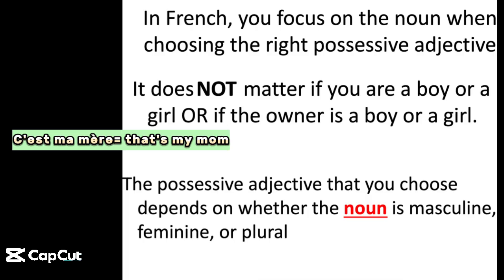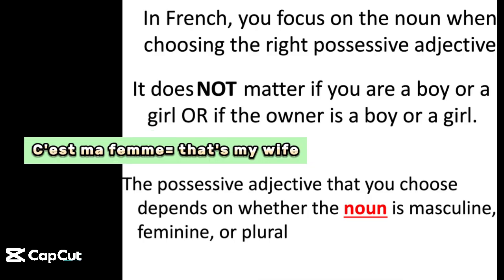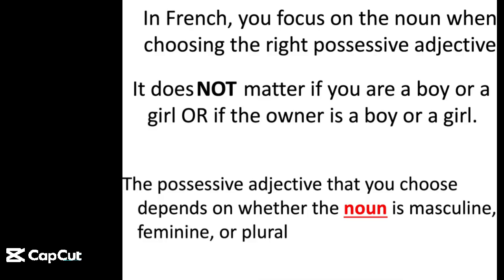Or for example, if my husband says "that's my wife," the feminine form of "my" is not going to be the masculine one because he is a male, but because wife in French is feminine, so you will be using "my" as the feminine form. I give you an example with male and female just to see what I'm talking about, but I am going to show you more examples.